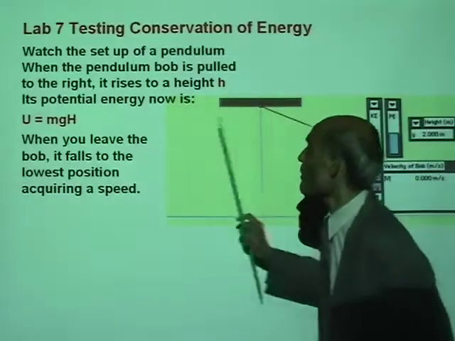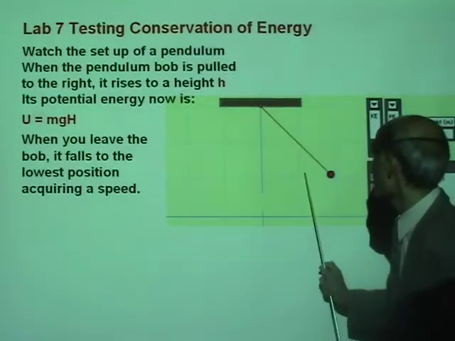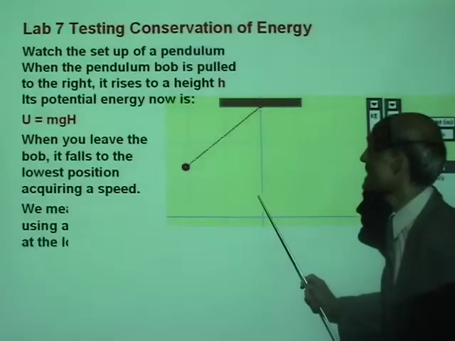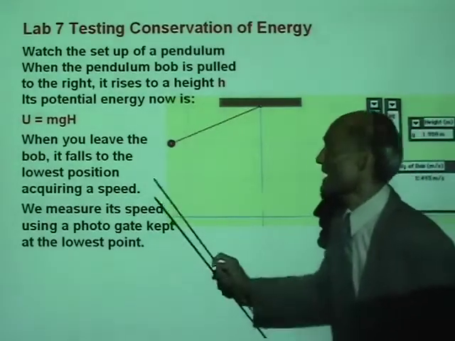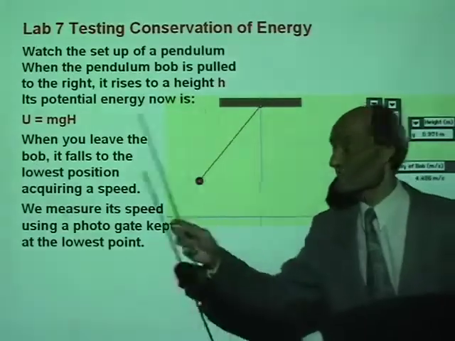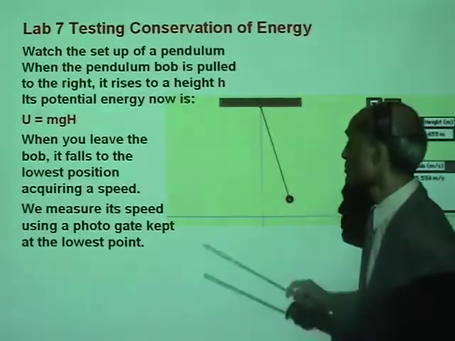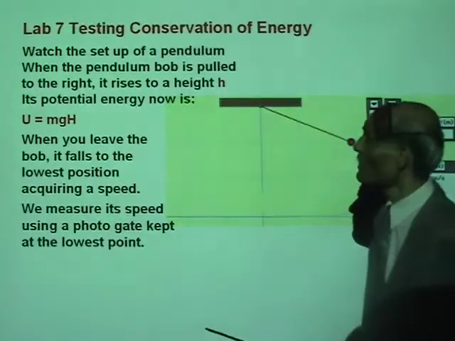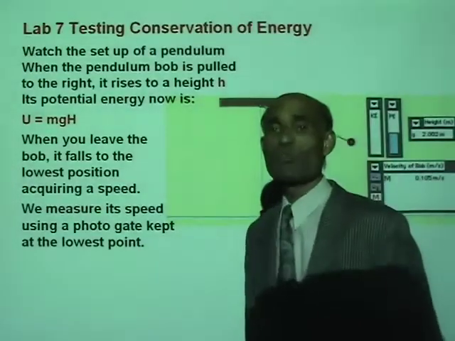When you leave the bob, it falls to the lowest position. All the energy here is kinetic. Now what we are going to do, we're going to set up the pendulum and do this experiment. We will measure its speed using a photo gate at the lowest point.